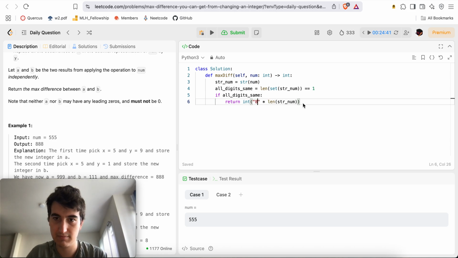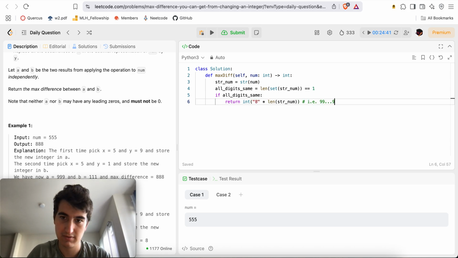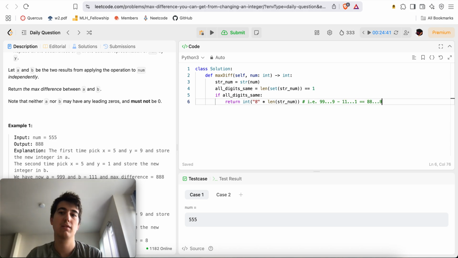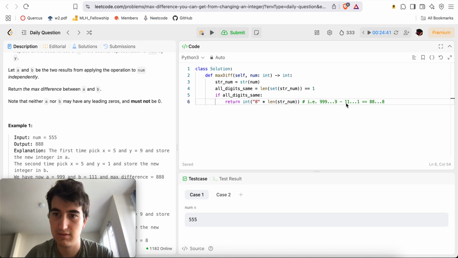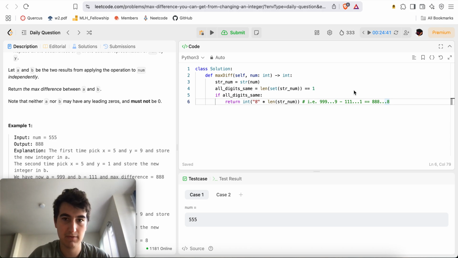We'll do 8, i.e. 9 minus 1 equals 8, so 8, 8. Right?